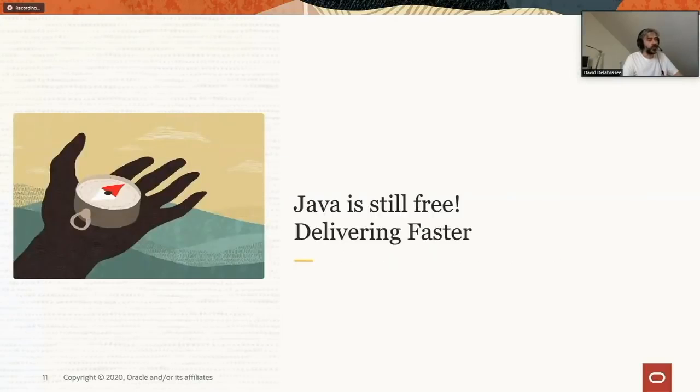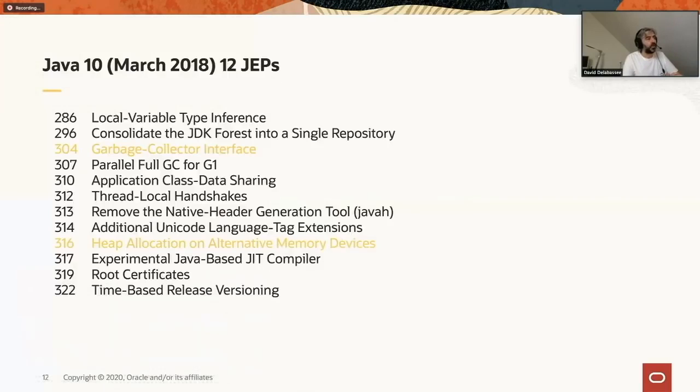So we have enabled the ability to deliver faster, and let's look at what we have delivered recently. When I say we, it's really the OpenJDK community. Obviously, Oracle is a big player in that community, but it's not just Oracle, right? So Java 10 was delivered in March 2018. Those are all the features.